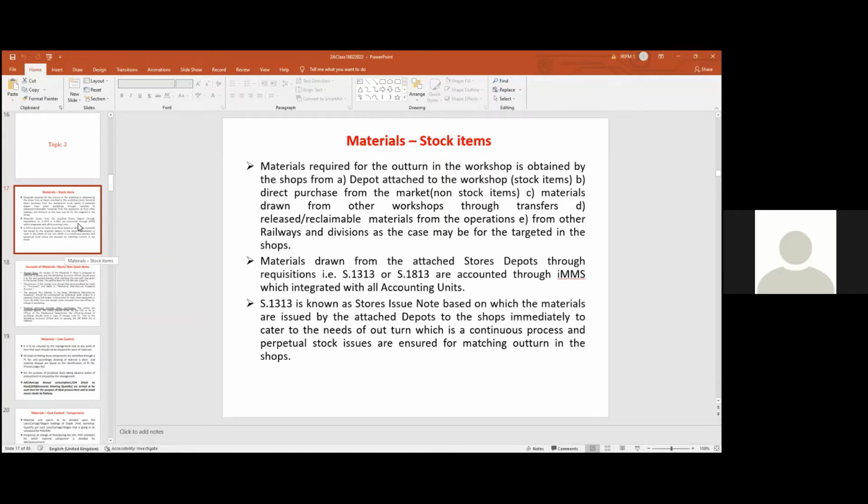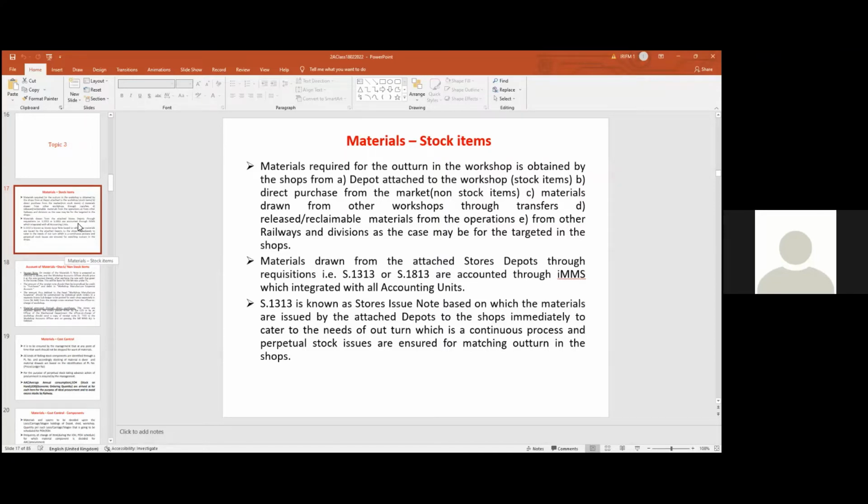A stores depot is provided for providing material continuously to the activities. हर वर्कशॉप का एक स्टोर्स डिपो दिया गया है. हर रेलवे में आप देख सकते हैं. So continuous draw of material happens for the stock items made available in the stores depot attached to each workshop. हर workshop का एक stores depot attach होता है. So how will they draw the material? They will purchase in bulk and keep them stocked in the stores depot, and they draw the material based on